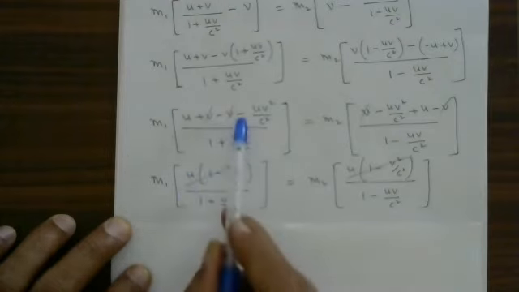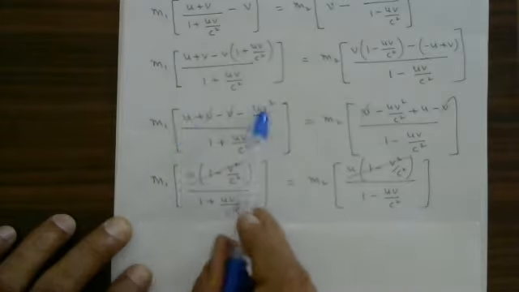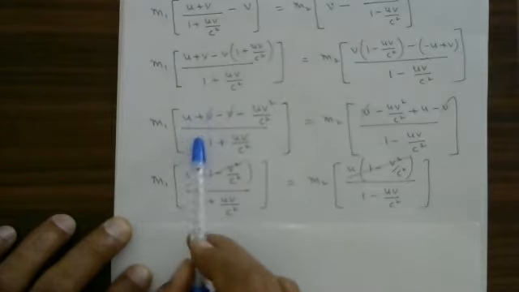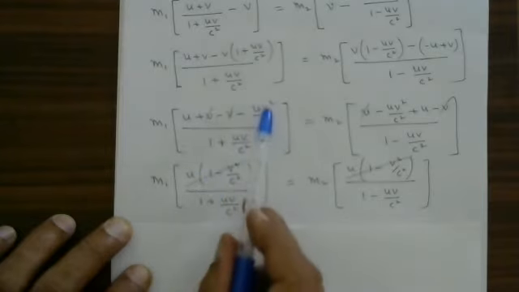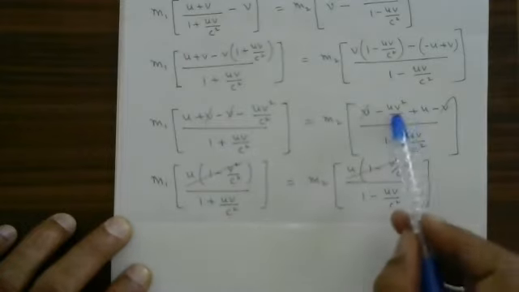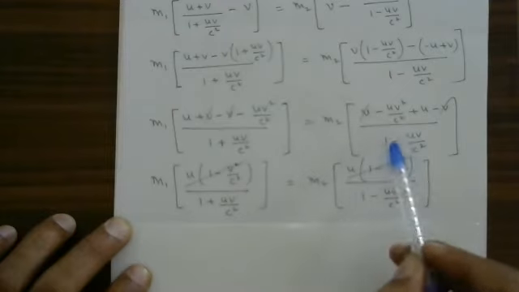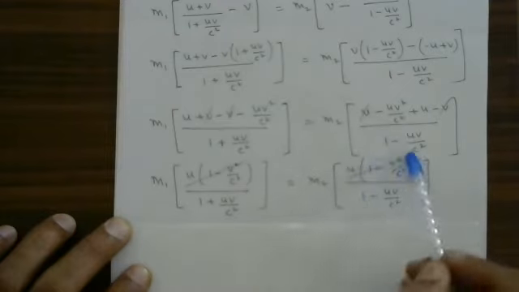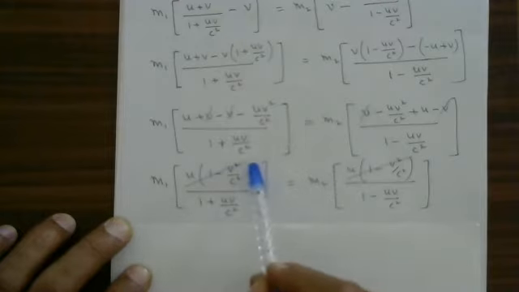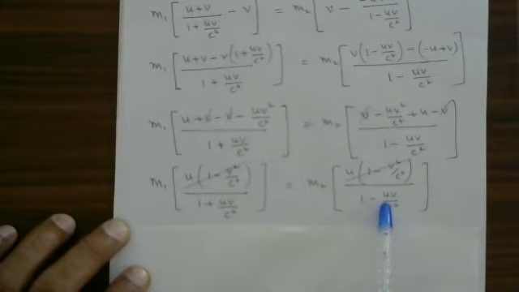Remaining thing is 1 minus v square divided by c square. u common factor between here and here. u, if you take the common factor here it is 1 minus v square divided by c square, denominator as it is. m2, here also u common factor, 1 minus v square divided by c square, whole divided by 1 minus uv divided by c square. On both sides, these two factors are going to get cancelled. Here also, this factor is going to get cancelled. Remaining thing m1 divided by this, m2 divided by this.